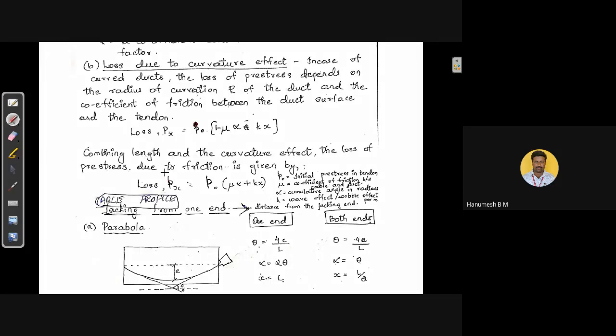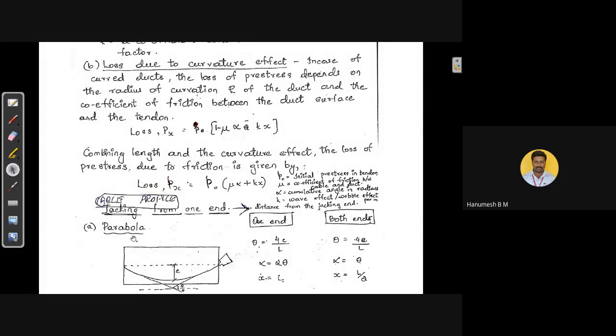Due to friction, the only thing is we need to remember this formula. Px is equal to P naught into mu alpha plus Kx. This is very important. If you remember this formula, you can calculate the loss due to friction. The friction may be due to length effect and also curvature effect. On combining those two effects, we are going to arrive at this formula. The thing is, we need to remember this formula. This Px is equal to P naught into mu alpha plus Kx. This is the formula. Now, we shall see the value of alpha for different cable profiles.